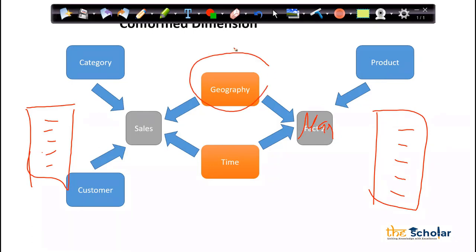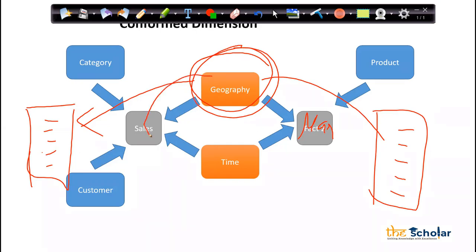Now I have a dimension which is geographical dimension. Can I say geographical dimension is very much useful for me to get the sales? Let's say sales in India, sales in Japan, sales in US, and so on. So geographical with sales is making sense, right? Same way geographical with marketing. Let's say in India, I am doing this much of marketing. In US, I am doing this much of marketing, right? This much of amount I spend on the marketing. So this geographical dimension I am using in the sales. This geographical dimension I am using in the marketing also.